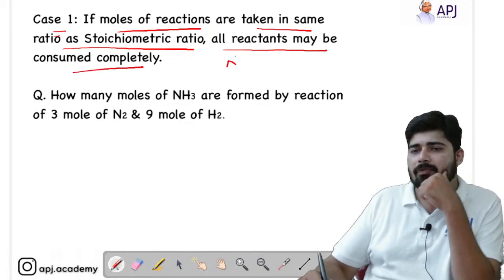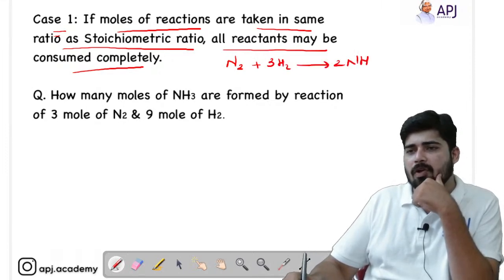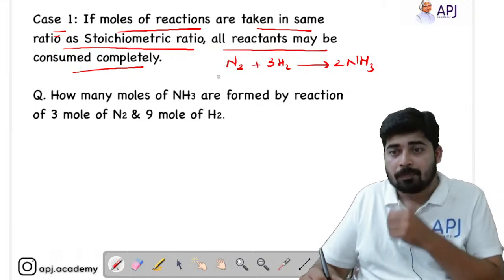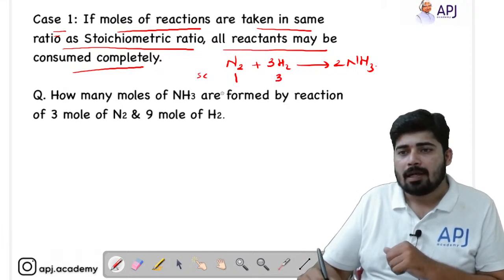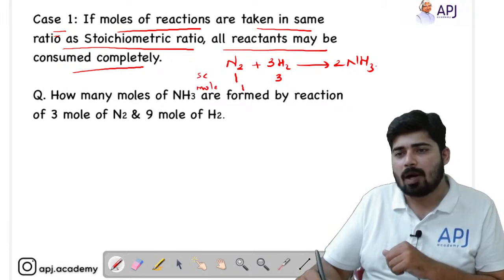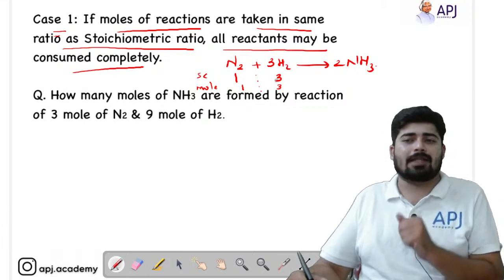Let me give you an illustration. N2 plus 3H2 giving 2NH3. This is the balanced reaction of the Haber process, right? Here you can see the stoichiometry of nitrogen is 1, stoichiometry of hydrogen is 3, okay? Similarly, if I tell you that the number of moles of nitrogen is 1 and number of moles of hydrogen is 3, then the ratio here is 1:3, and the mole ratio is also the same.